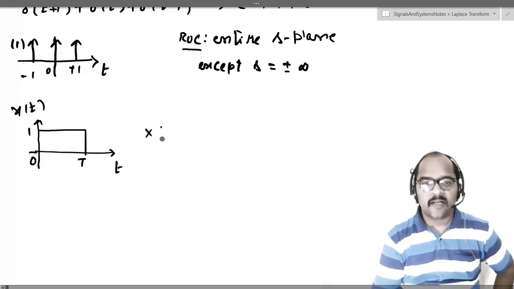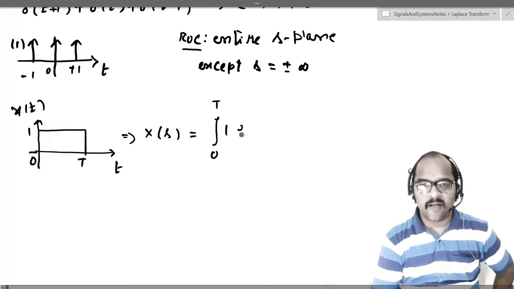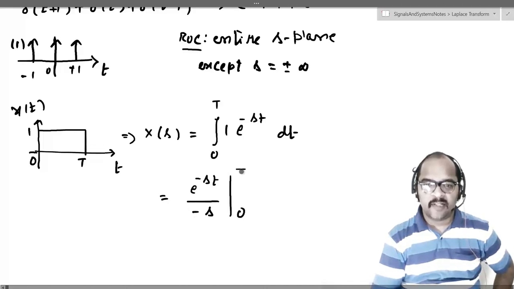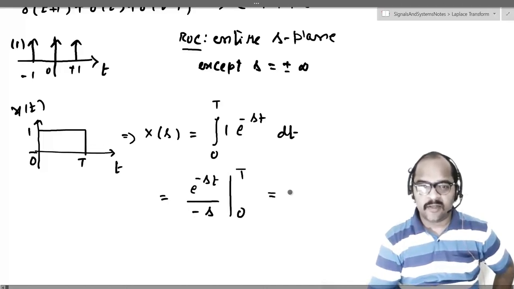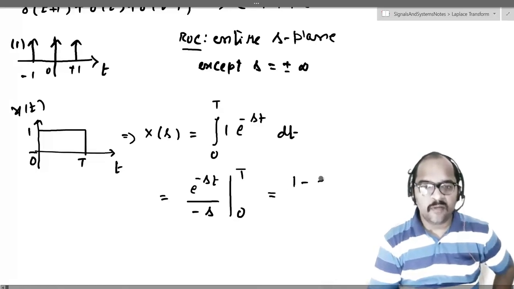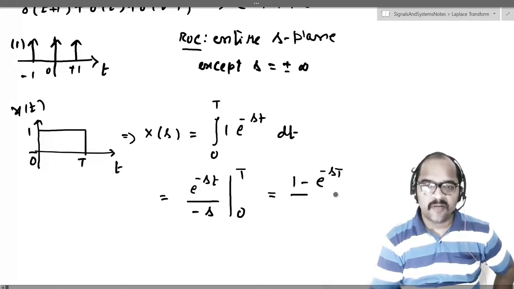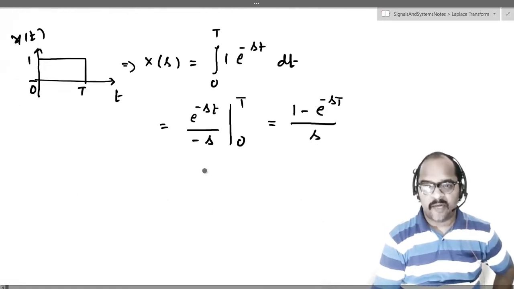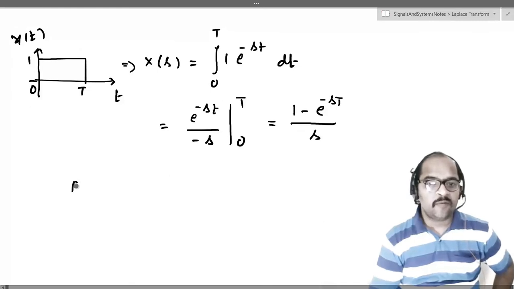So what will be the corresponding X of s? This would be equal to the integral from 0 to T of 1 multiplied with e power minus st dt. So this should be equal to e power minus st by minus s with integral limits 0 and T. So that should be equal to 1 minus e power minus sT divided by s. So what would be the ROC?